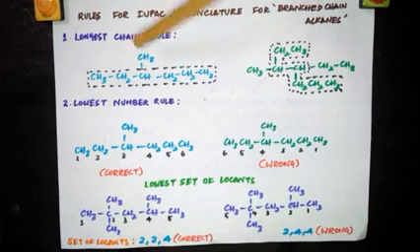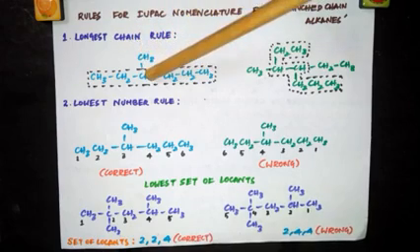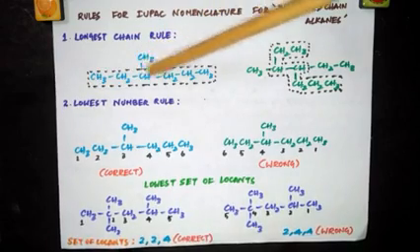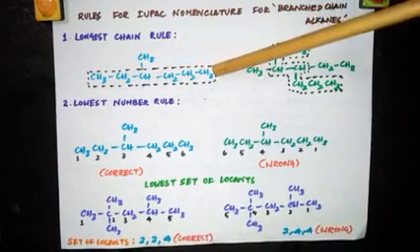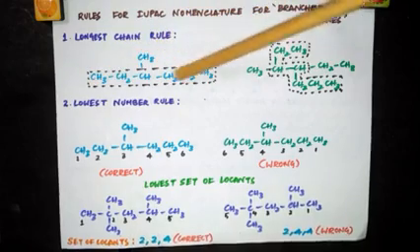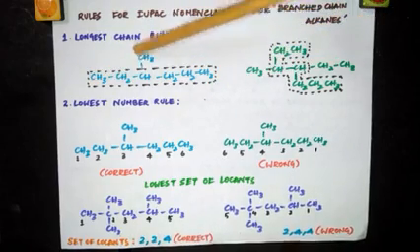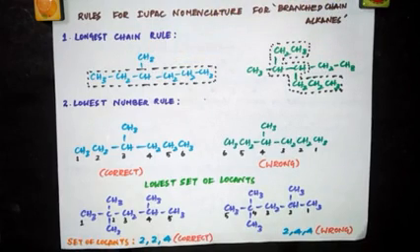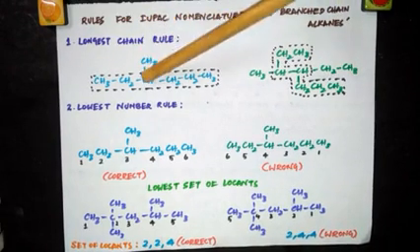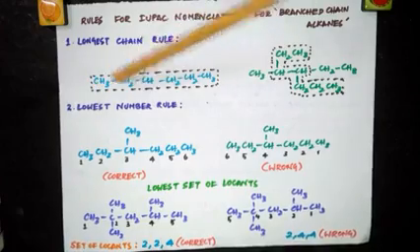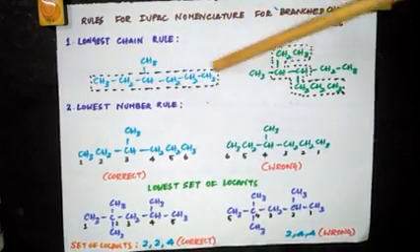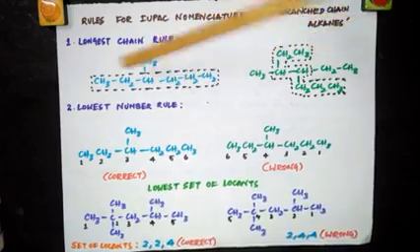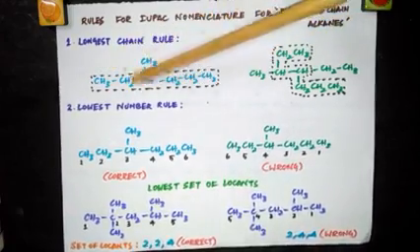This is continuous. Same way, if you start from here, 1, 2, 3, 4. This is also continuous. Again 1, 2, 3, 4, 5. This is also continuous. When you take this as a parent chain, this is treated as the side chain or the substituent. If you choose this as the parent chain, say 1, 2, 3, 4 as the parent chain, this is treated as a substituent. If you choose this as a parent chain, this will be treated as a substituent.